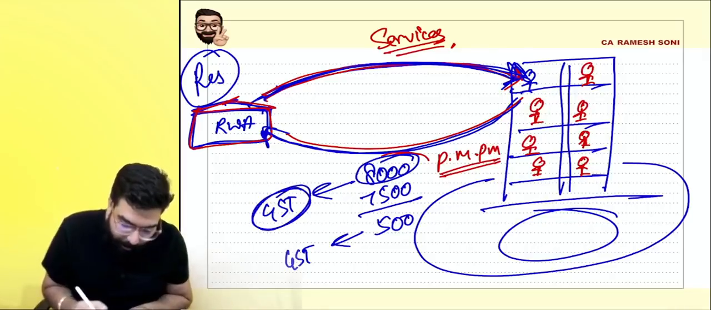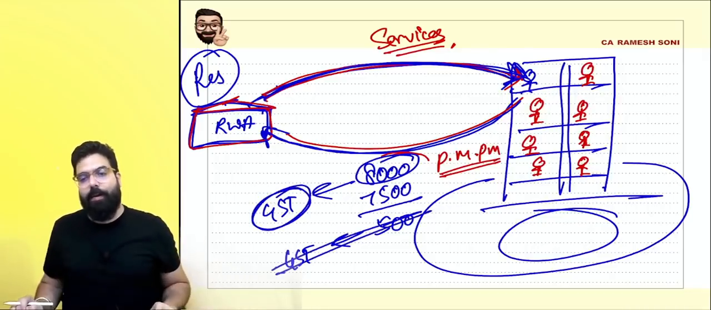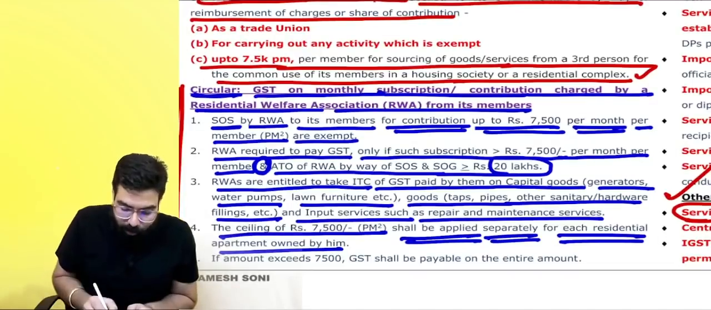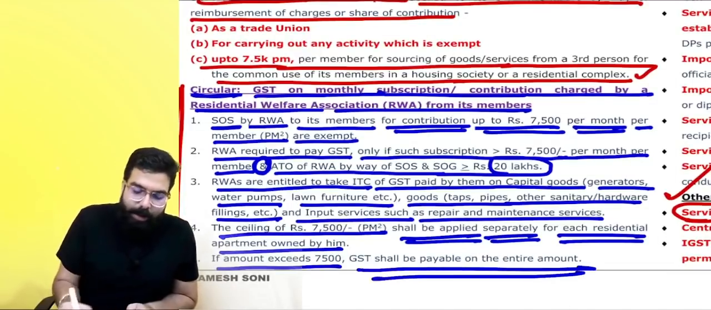Baba, GST will come on the full amount and not the differential. On the entire amount GST will come. Always remember, it is told over here, if the amount exceeds 7,500, GST is payable on the entire amount. I hope everyone is clear. Quickly give me a heads up. Are we all clear till here? Yes, sir, we are all clear till here.